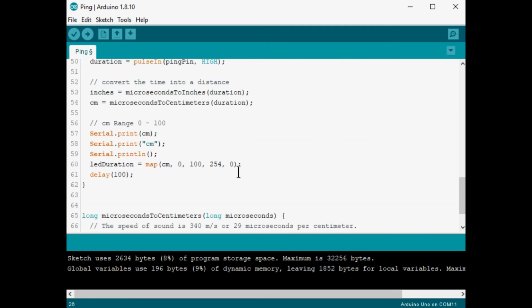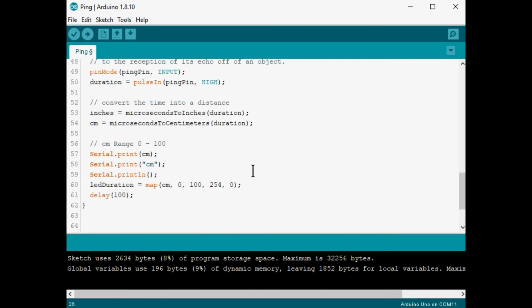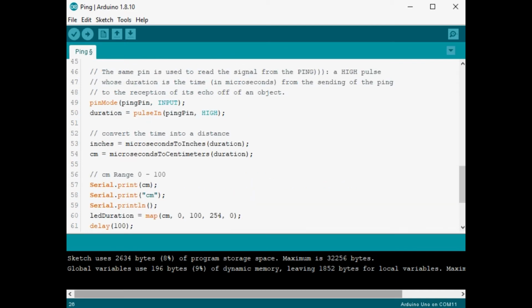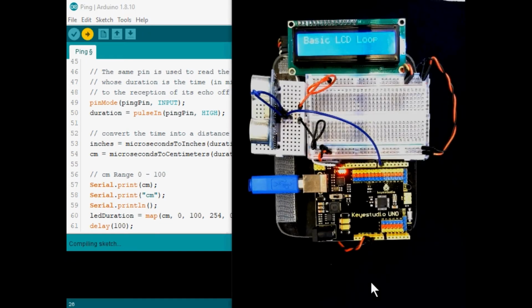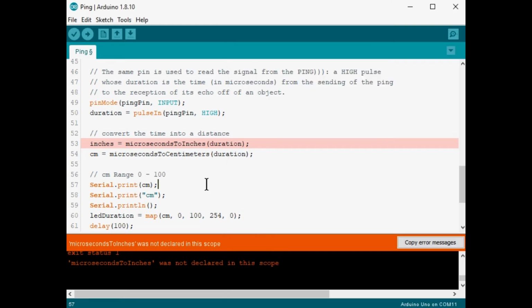Now sometimes when I'm changing code, especially if it's getting complicated, every once in a while I'll check this, not that I need to export it, but just to see that I haven't had a typo. I don't want to change a lot of code, then compile it, and have one error make another section of code look like it's wrong and end up troubleshooting in the wrong area. But I think this code is ready to go, so I'll export it. Hit the upload. This time we'll actually watch our code come in. Once I fix the inches duration, it looks like we called for the subroutine. It doesn't exist anymore. We deleted it.